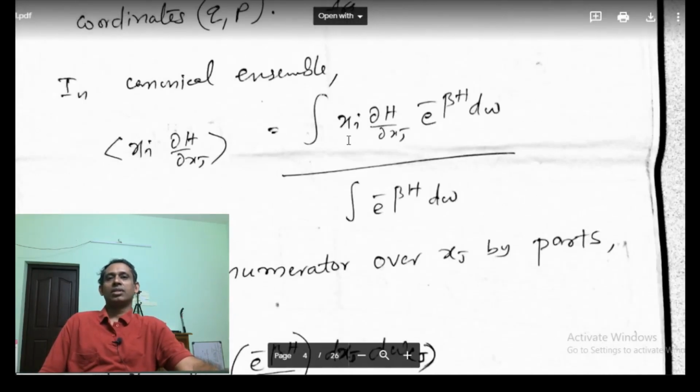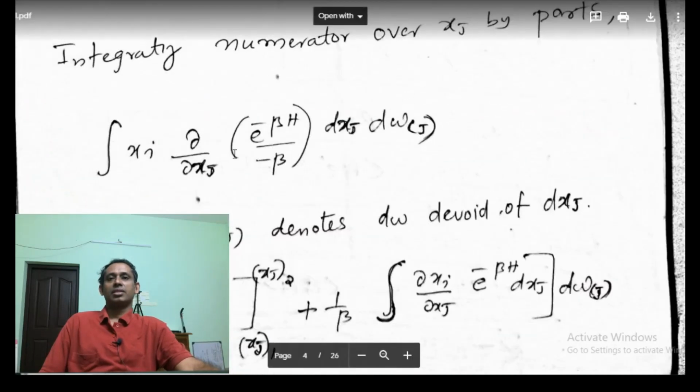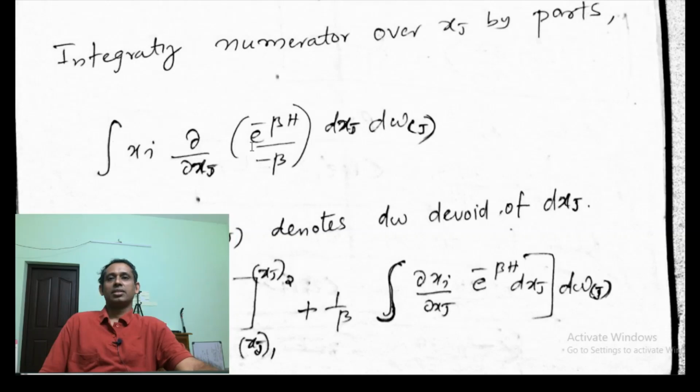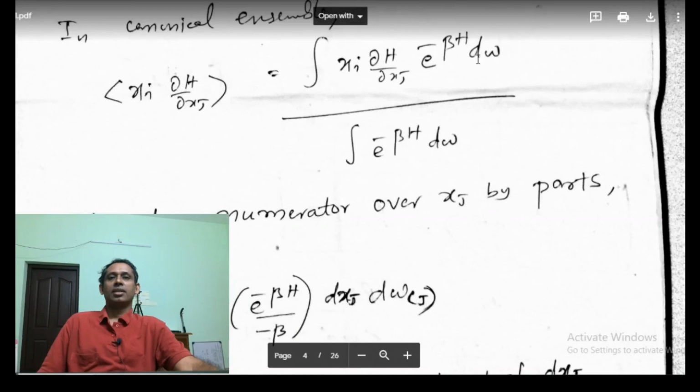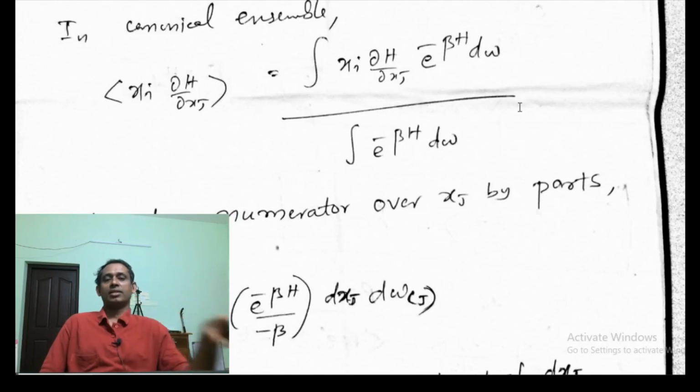So this can be written as the integral of xi ∂/∂xj of e^(-βH) over minus β, and this dΩ actually contains 6N terms: dq1 to dq3N, dp1, dp2 to dp3N.